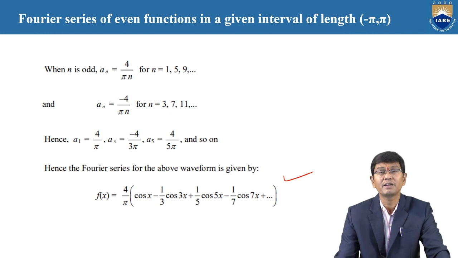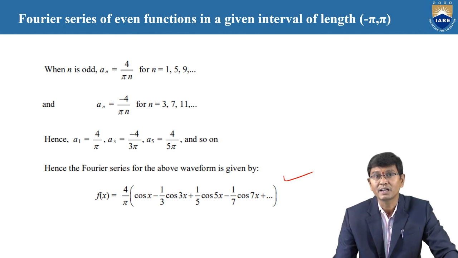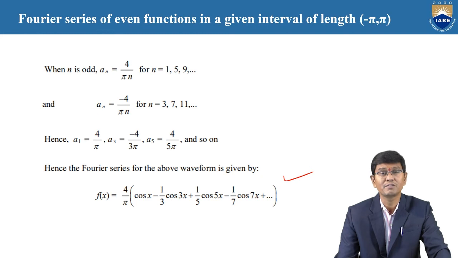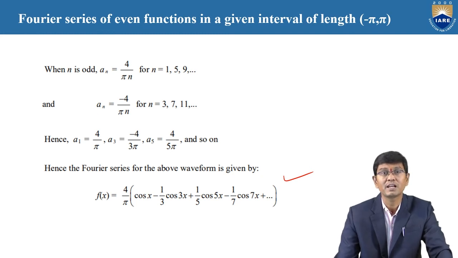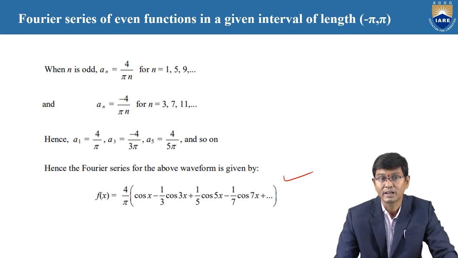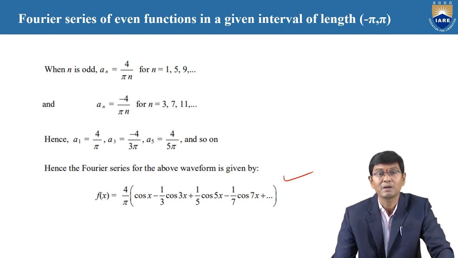The conclusion in this class is that the limits are minus pi comma pi. The given function is an even function. We need to find out only the values of a naught and an. That means bn is equal to 0. Whenever the function is an even function, that means f of minus x equal to f of x, particularly when the limits are minus pi comma pi only.